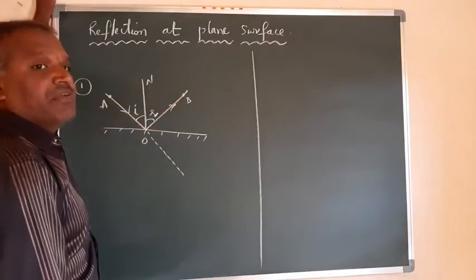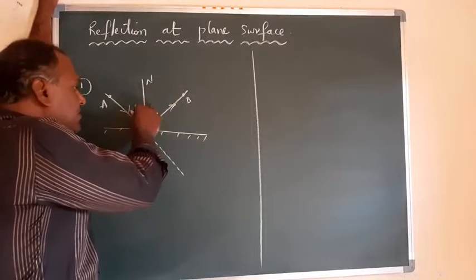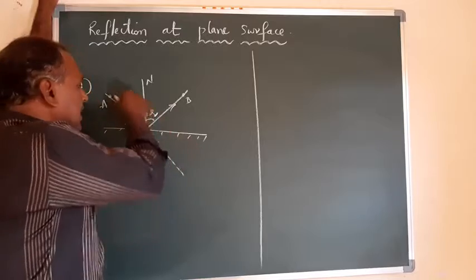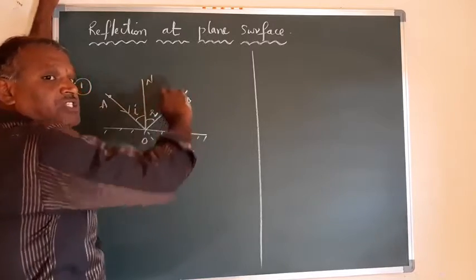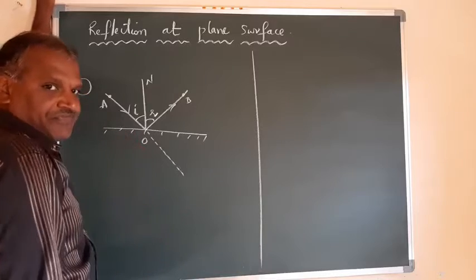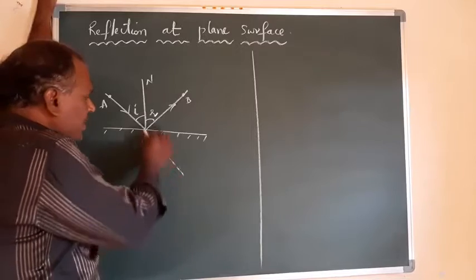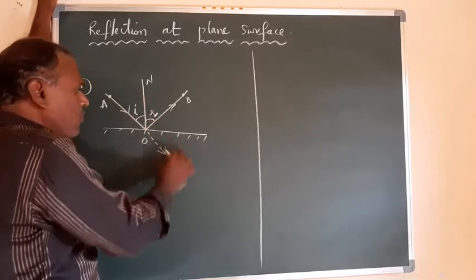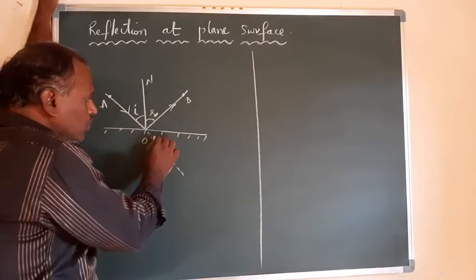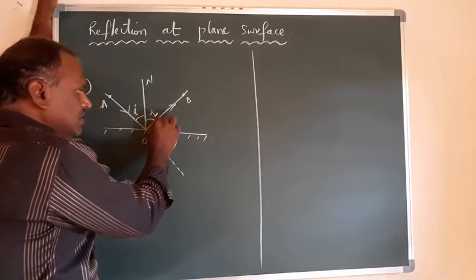So how much can it be deviated from its direction? The initial direction is along AO, but it is not going along AO continuously. After interacting with the surface, the light is deviated. So how much angle is it deviated? That angle you can calculate from this. See here, this is the actual direction, but it is not propagating along this AO continuation. It changes to OB. That means from here to here it changes. So this much angle it changes.